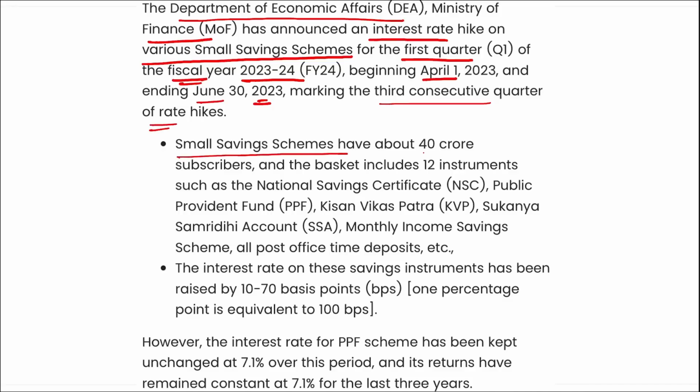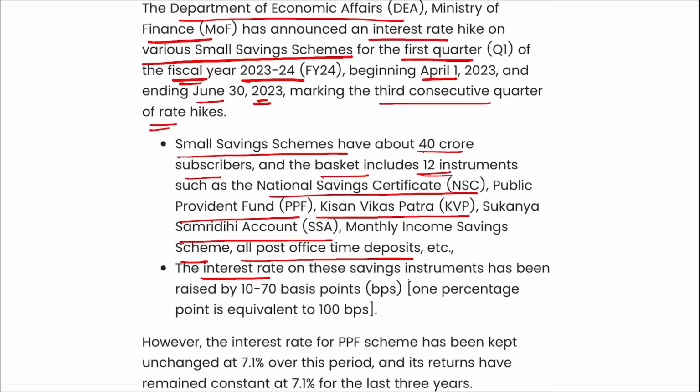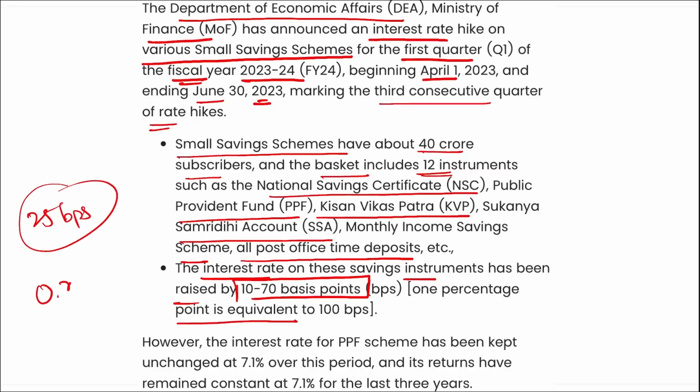Small savings schemes have about 40 crore subscribers, and the basket includes 12 instruments such as National Savings Certificate, Public Provident Fund, Kisan Vikas Patra, Sukanya Samriddhi Account, monthly income saving schemes, all post office time deposits, etc. And the interest rate on these small saving instruments has been raised by 10 to 70 basis points. 1% is equal to 100 basis points, that means if they are saying that 25 basis points has been increased, that means 0.25% has been increased.